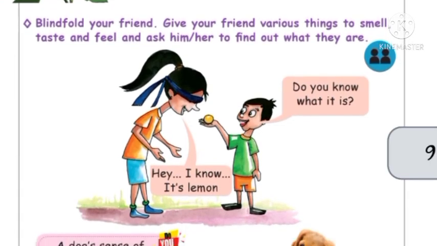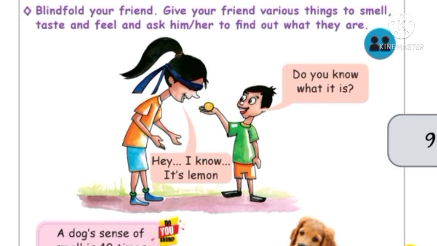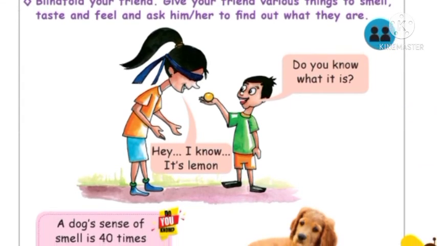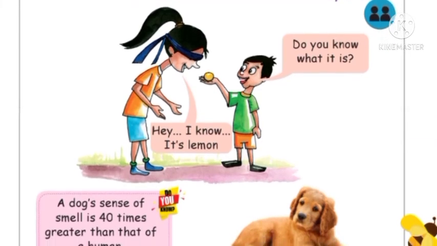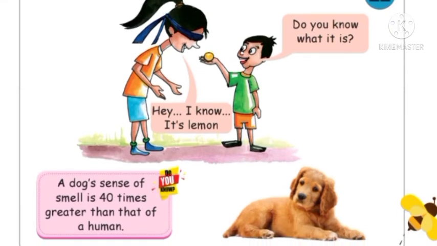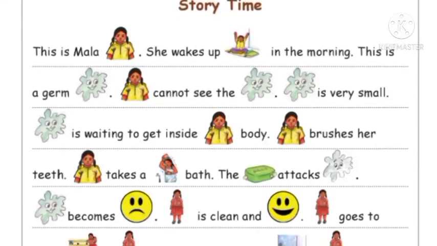Okay, then children, do you know a dog's sense of smell is 40 times greater than the human? So however much a human can smell, a dog can smell 40 times more than that and identify the things.